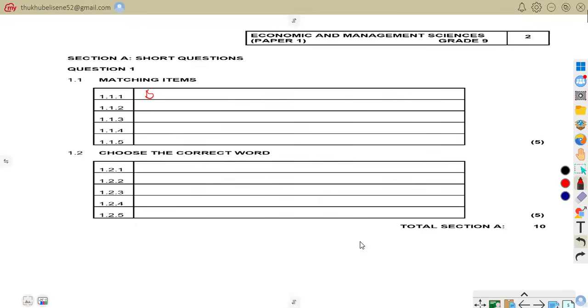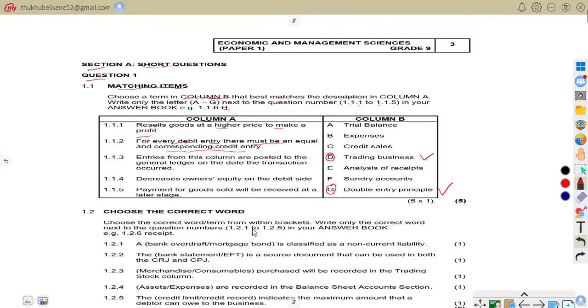So let us write it in our answer book. So we are going to say G. So that is that. So now let us move on, good people. 1.13, entries from this column are posted to the general ledger on the date the transaction occurred. So we come to our column B and see which term best matches this description.